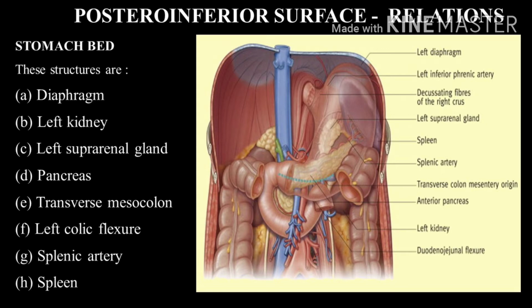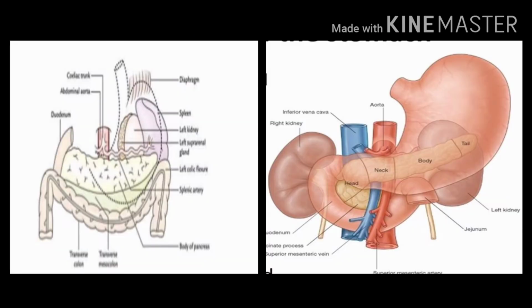These structures are the diaphragm, left kidney, left suprarenal gland, pancreas, transverse mesocolon, left colic flexure, that is the splenic flexure of the colon, then the splenic artery and spleen. All these structures forming the stomach bed are separated from the stomach by the lesser sac except the spleen, which is separated from the stomach by the greater sac of the peritoneum.